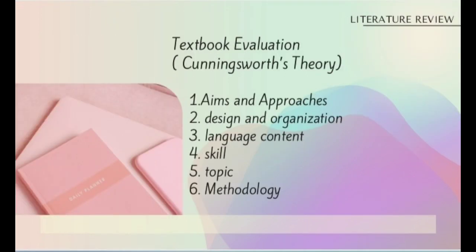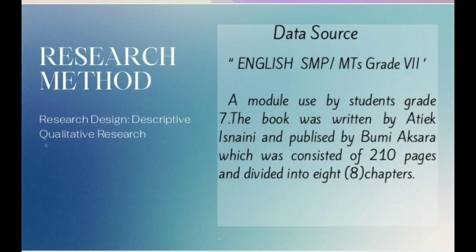Textbook evaluation by Cunningsworth's theory is divided into six: the first is aims and approaches, then design and organization, language content, skills, topic, and the last is methodology. Research method.